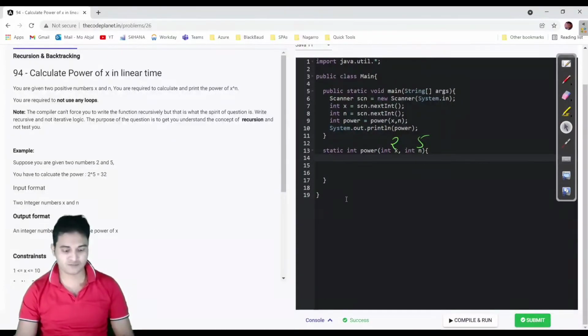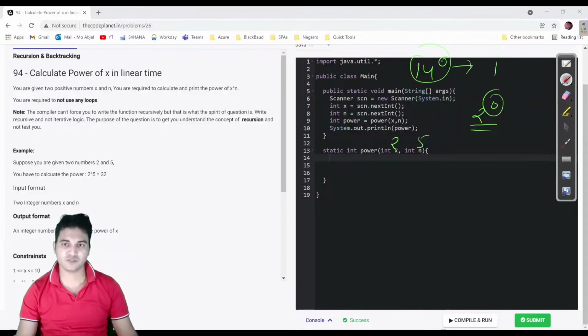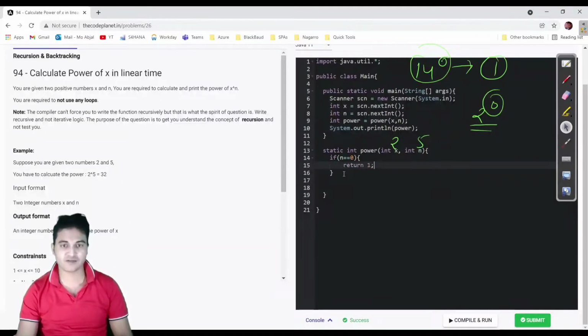First of all, you have to think about what is the power of 2, or what is the result of this. If 2 raised to power 0, what is the result of this? If n is 0, then what is the result of any power? If any number is having 0 power, the result would be 1. Fine. So first of all, I am going to write this condition. If n is 0, means if the power for which we are calculating is 0, then we just have to return 1 as the answer.